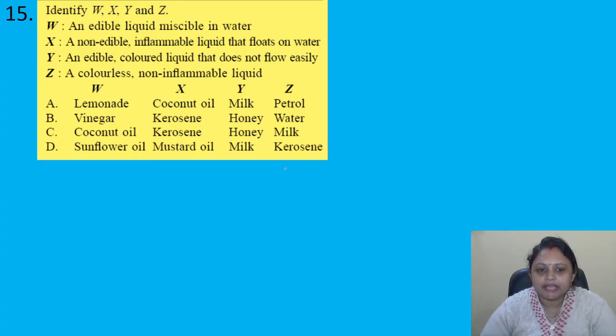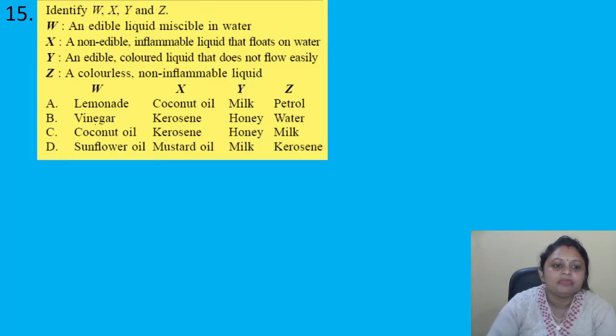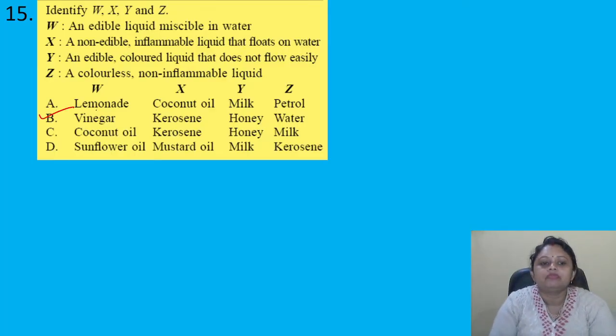B, vinegar, kerosene, honey, water. C, coconut oil, kerosene, honey, milk. D, sunflower oil, mustard oil, milk, kerosene. So we have to identify W, X, Y and Z. As per the given options, option B is the correct answer.